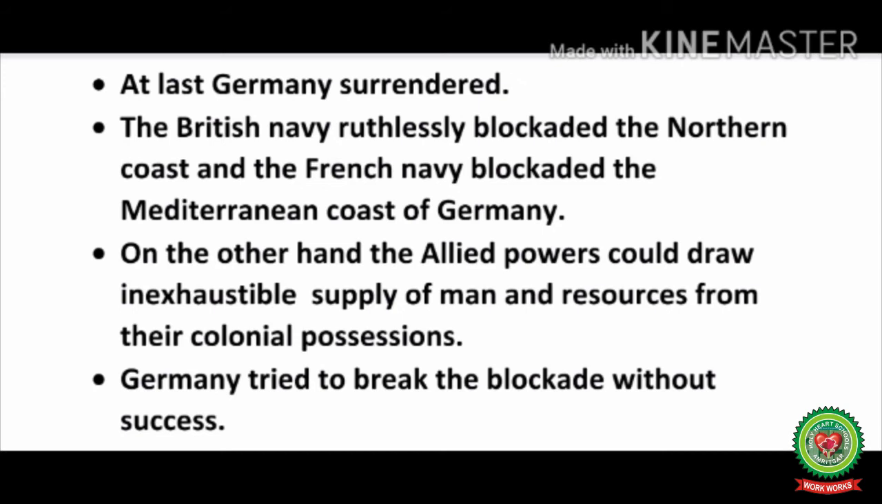Germany tried to break the blockade without success. Failing to match up with the resources and manpower of the Allied powers, Germany had to face defeat in 1918. The British Navy blockaded the northern coast of Germany, whereas the French Navy blockaded the Mediterranean coast of Germany. So Germany was surrounded by all powers from all sides. On the other hand, the Allied powers, because they had too many colonies in Asia and Africa, could take the help of the colonies.